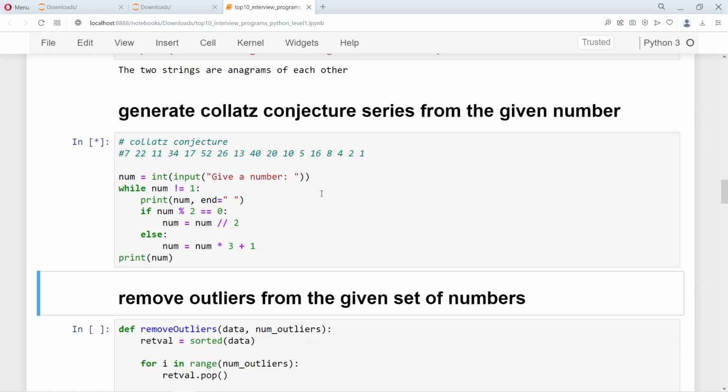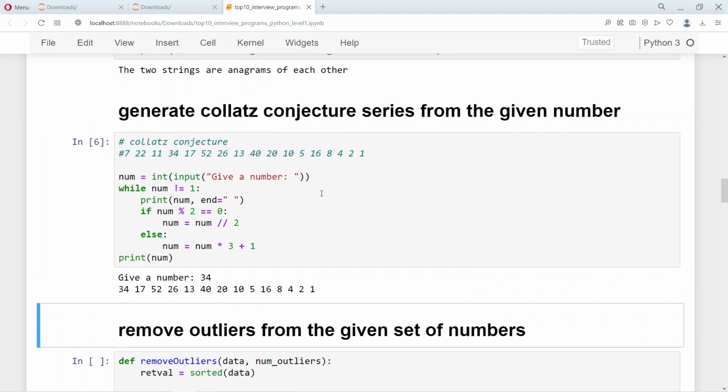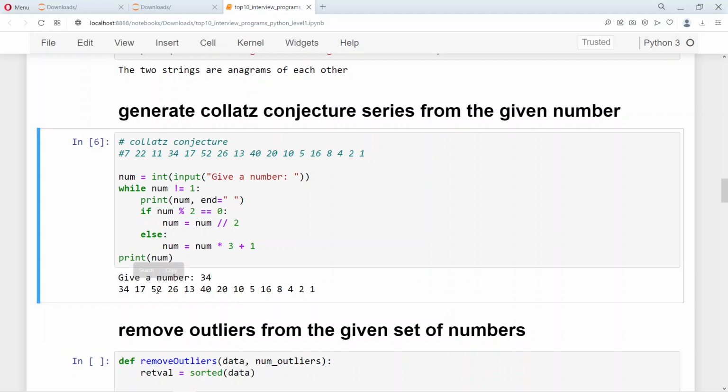Let's show this by an example. Let's say I'm given the number 34. 34 is an even number, so we just divide it by 2. 17 is an odd number, so we multiply it by 3 and add 1. 52 is an even number, so it is 26. 26 is an even number, divided by 2 is 13. 13 is an odd number, 13 times 3, 39, plus 1, 40.